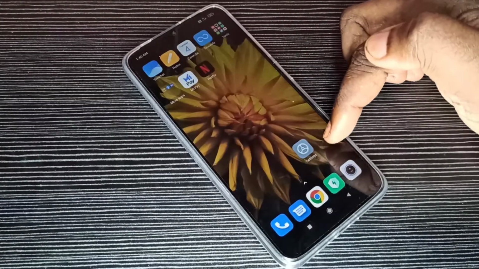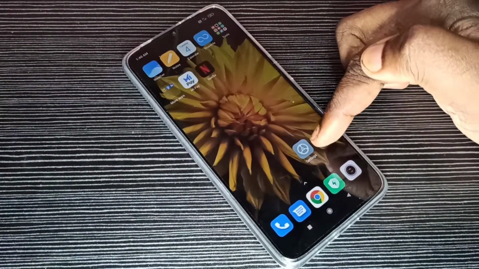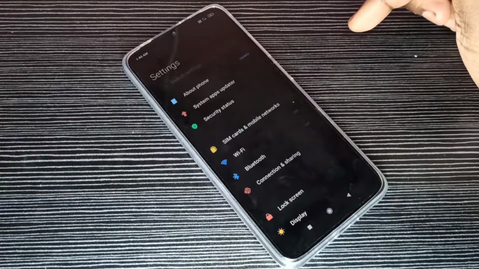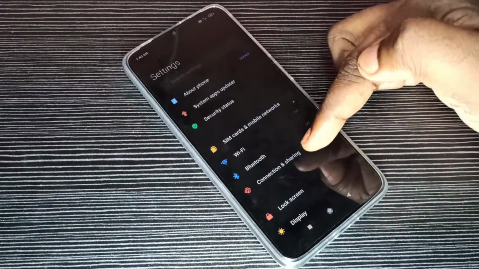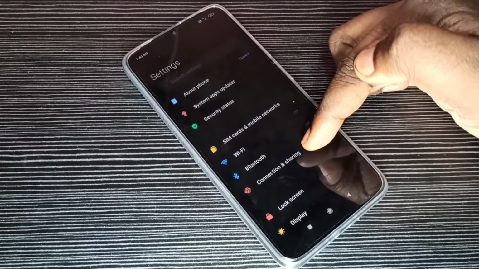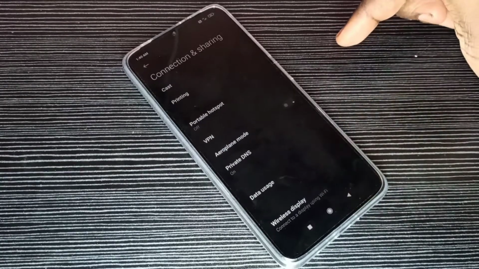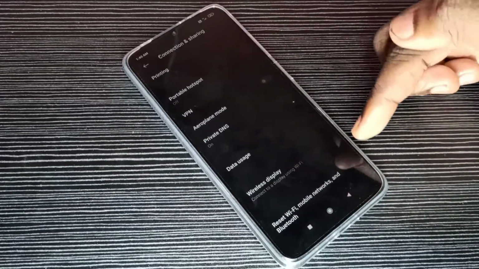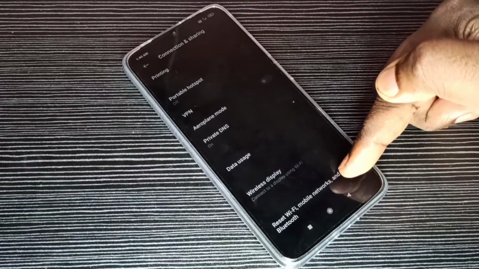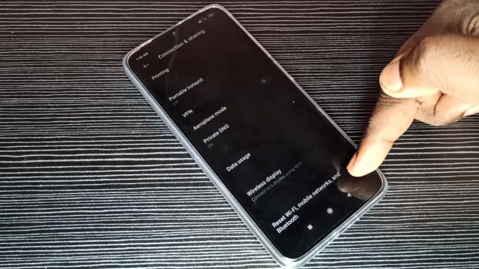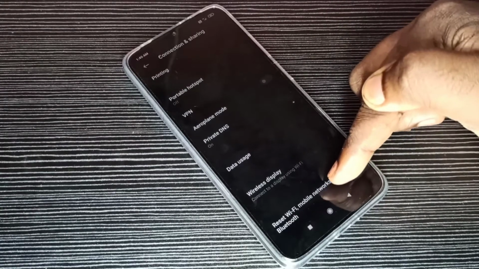First we need to open settings app. Tap on this settings app icon. Then select connection and sharing. Tap on this. Then go down. Here you can see reset Wi-Fi, mobile networks and Bluetooth. Tap on this.